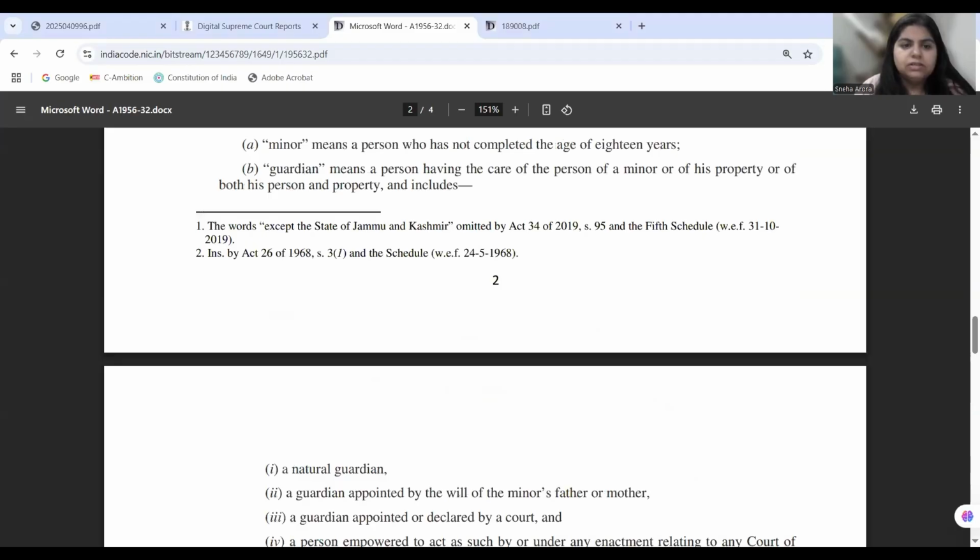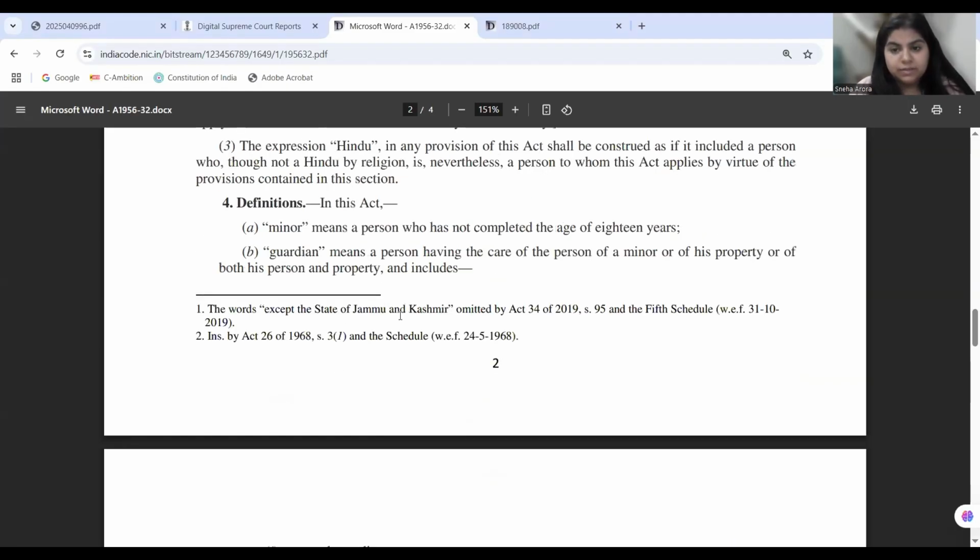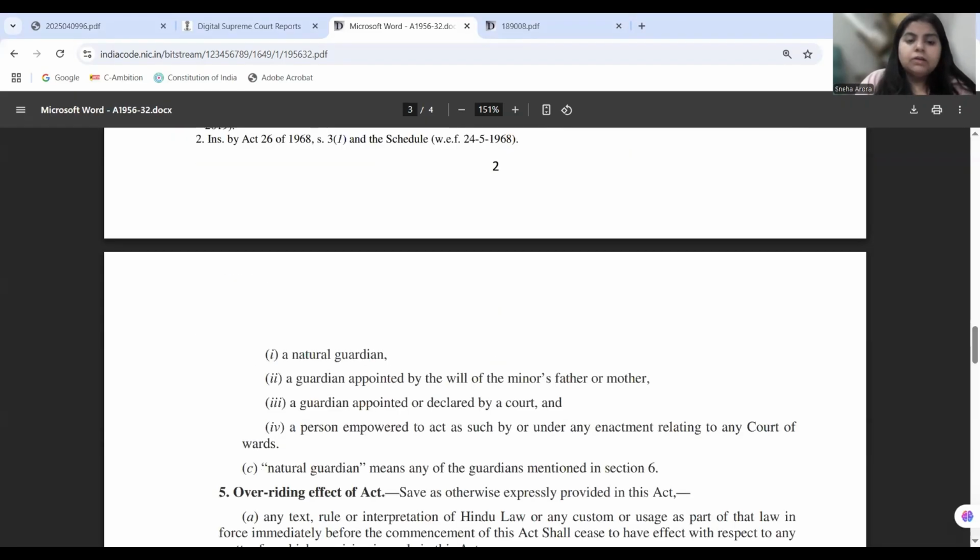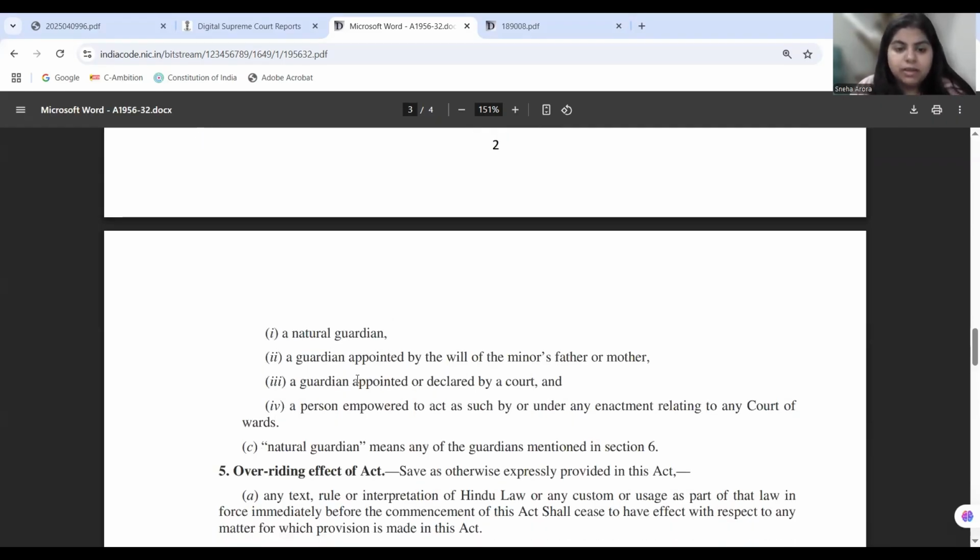In the definition clause, guardian has been defined as a person who is taking care of a minor person and also taking care of the property of the minor. He is taking care of the minor as well as the property of the minor, and it includes a natural guardian, a guardian appointed by court, a guardian appointed or declared by will of the parents, either mother or father, or a person who is empowered to act as a guardian by any act, etc.